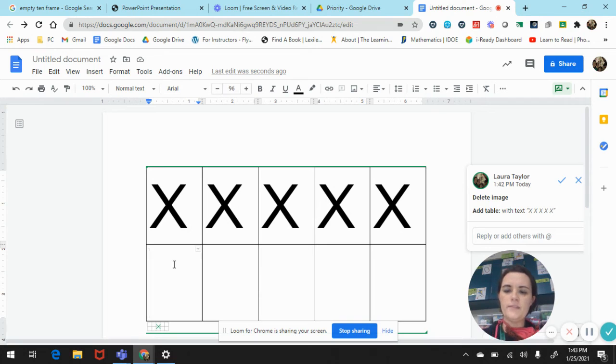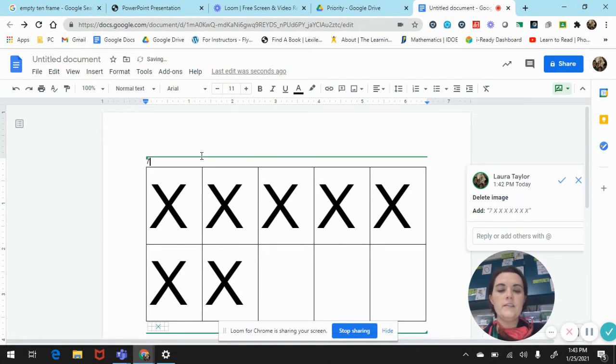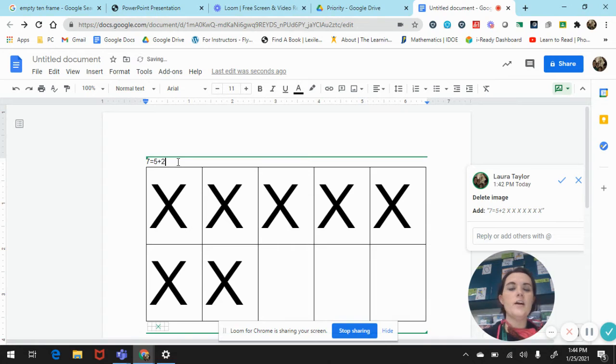So let me put my 7 back there. If I wanted to write this as a number sentence, I would start with my whole. And remember, the whole is always the total or the biggest number. So I have 5, 6, 7. 7 equals 5 plus, how many do I have on the bottom? Very good. I have 2. 7 equals 5 plus 2. Good job.